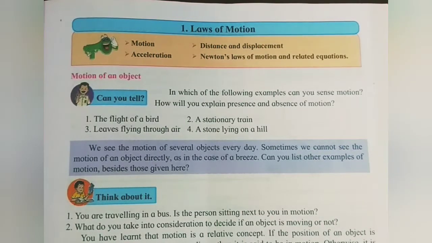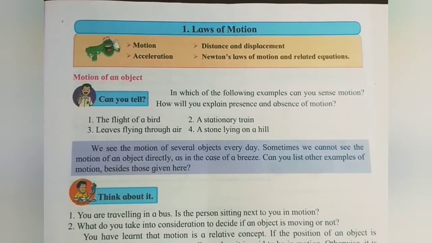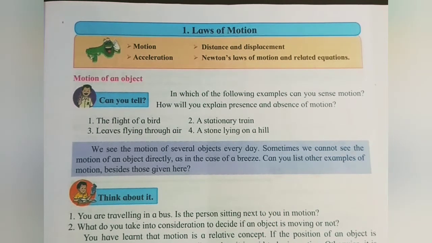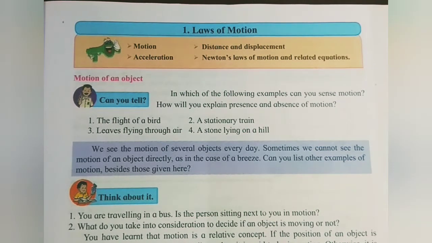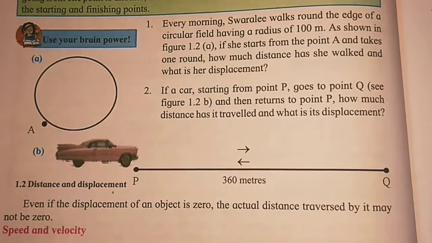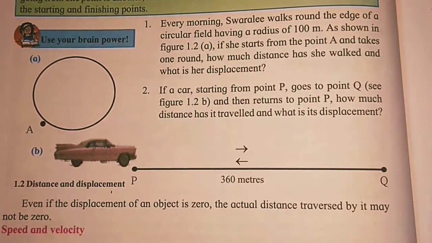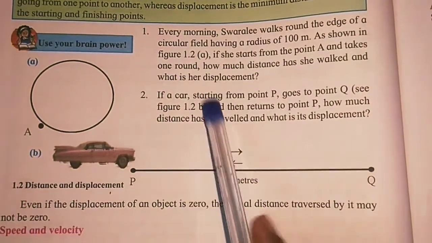So see students, we are learning the first lesson, that is laws of motion. In that, last time we have seen motion and distance and displacement. Now we will see some examples on it. So here is given one example.